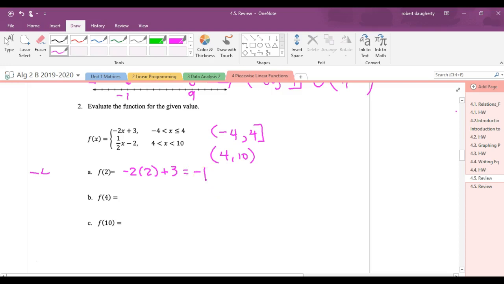F of 4. 4 is in the first interval. Okay, so that is -2 times 4 plus 3, so that's -8 plus 3, which is -5. F of 10. The domain of this function is all the numbers between 4 and 10, not including 10. There is no definition. So f of 10 is undefined.